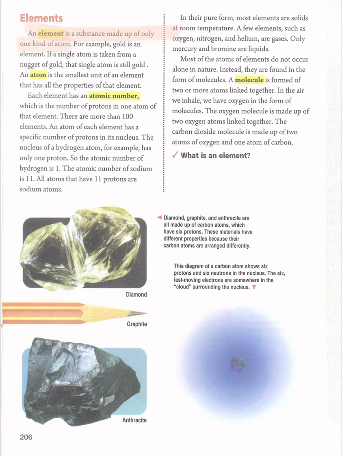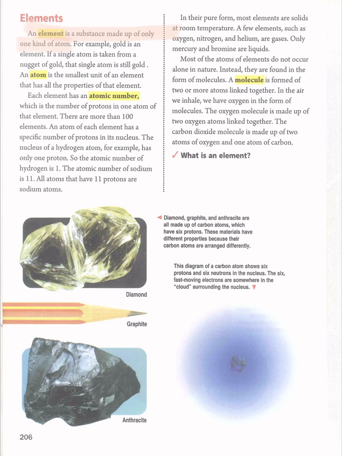For example, gold. Gold is made up of gold atoms. If you take a single atom from a nugget of gold, that single atom is still gold, because of the kind of atom, it's gold.